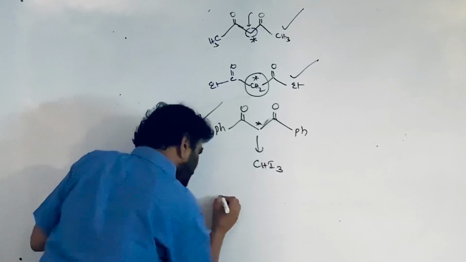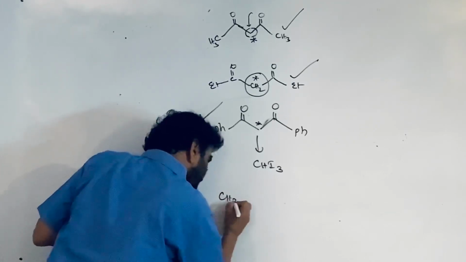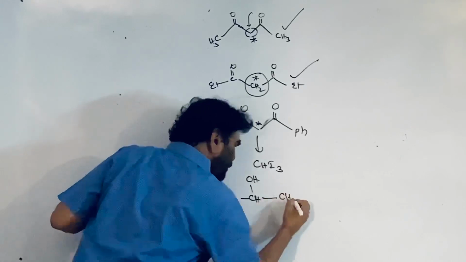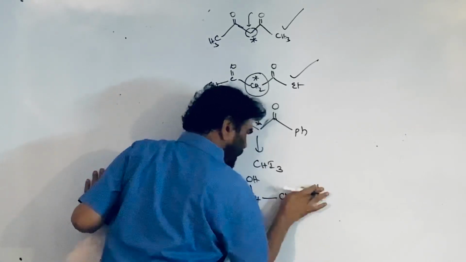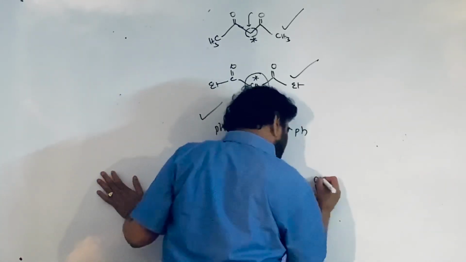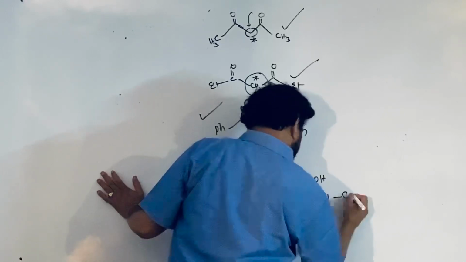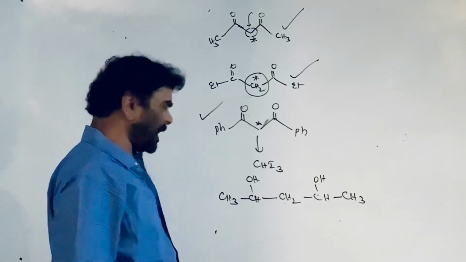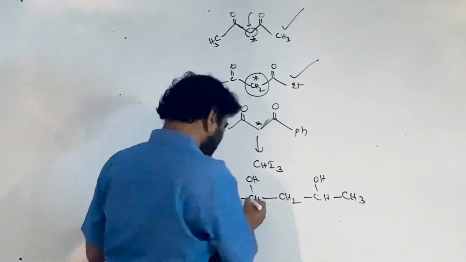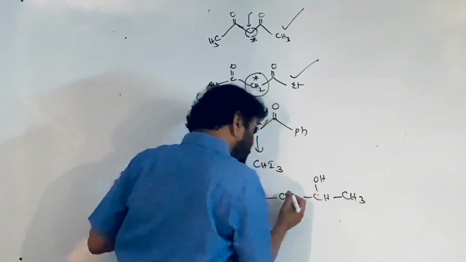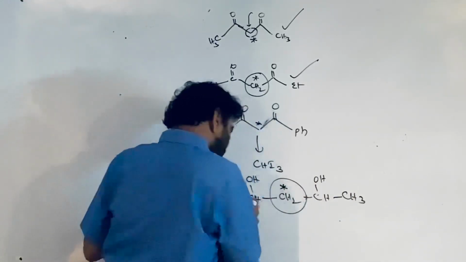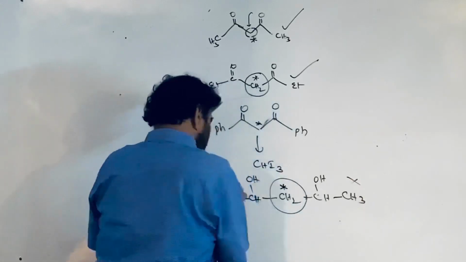Similarly, I say that is CH3, CH, OH, CH2, C. And to understand this, you should be familiar with the mechanism of the reaction. This is a diol, pentane-2,4-diol. This is satisfying the condition, but this takes part in the iodoform reaction, not these methyl groups.